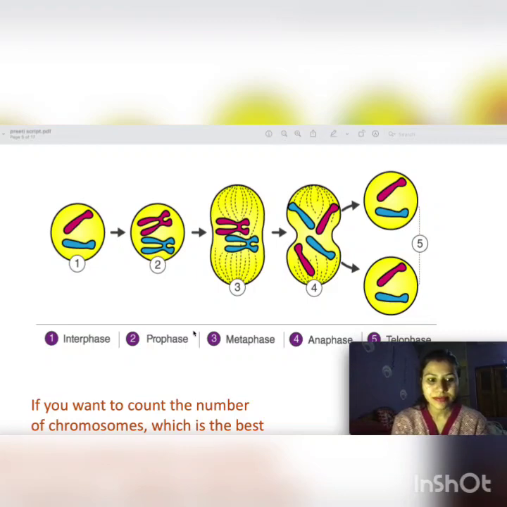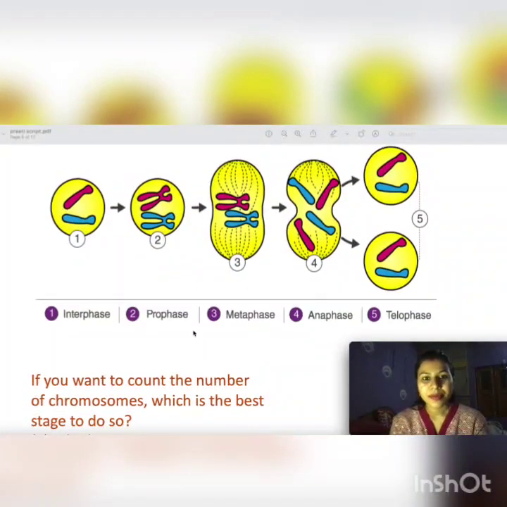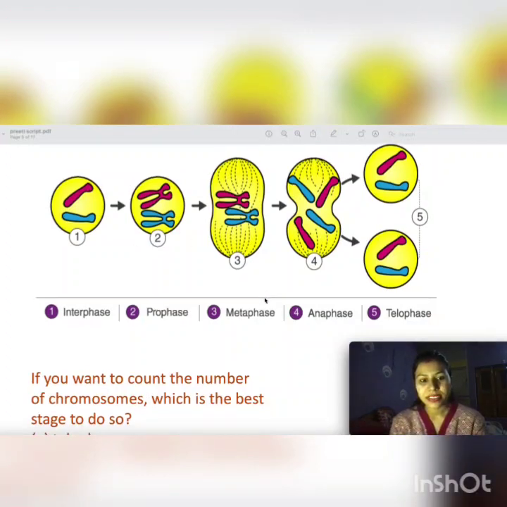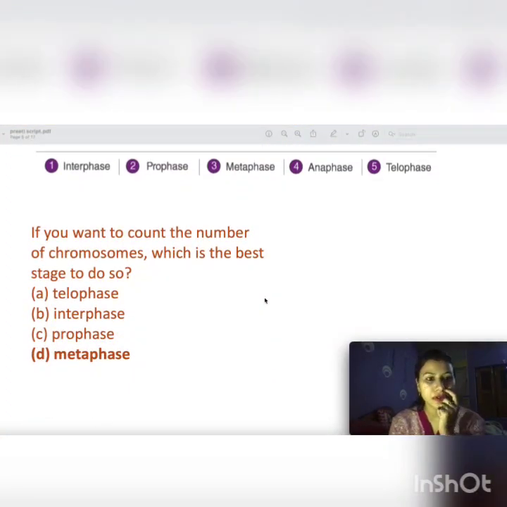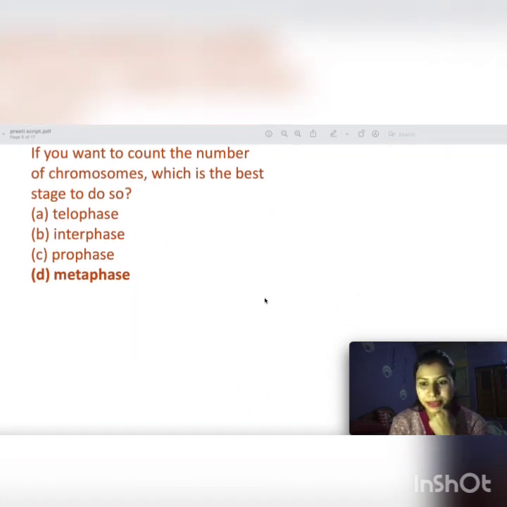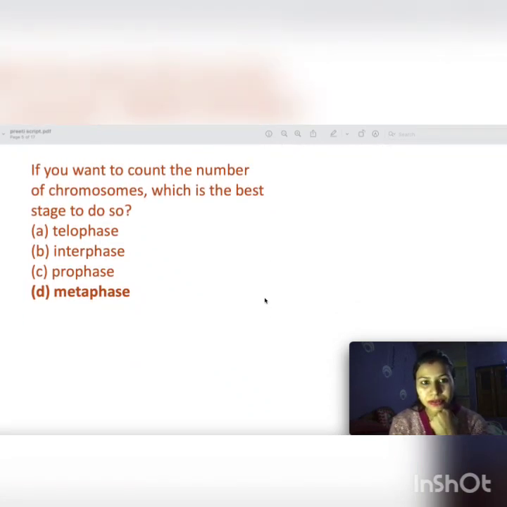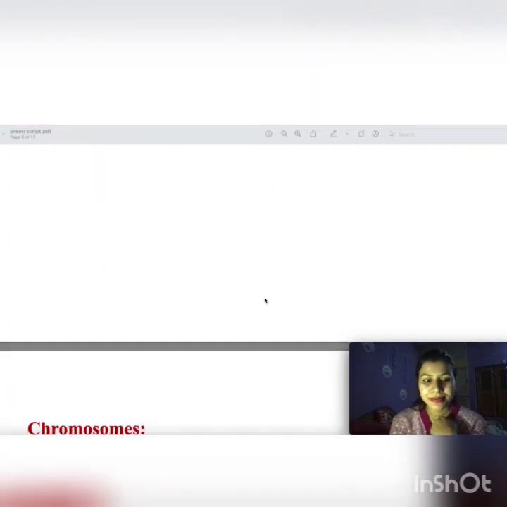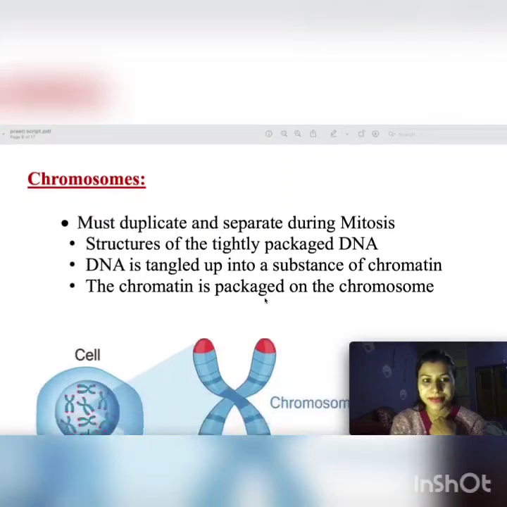Fine. So this is a diagrammatic representation of the interphase and prophase, metaphase, anaphase and telophase. One previous year question: if you want to count the number of chromosomes, which is the best stage to do so? This is your homework. This is M phase.